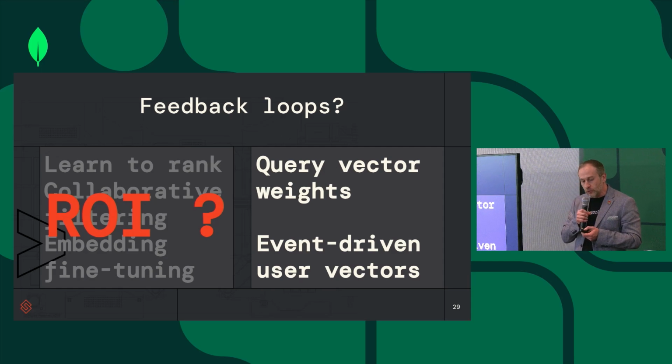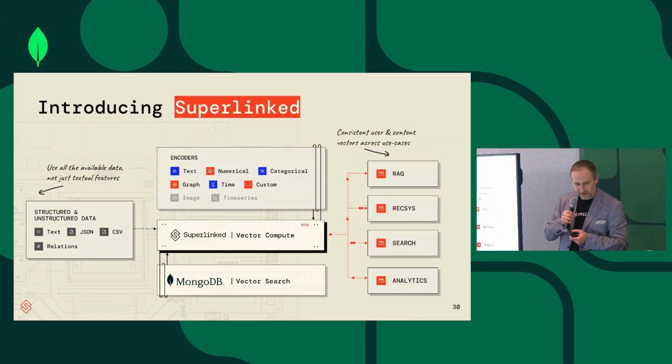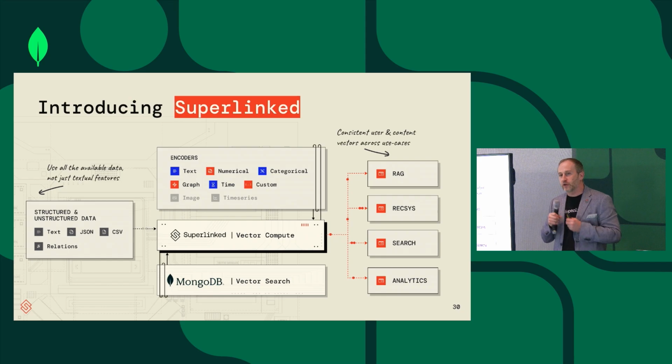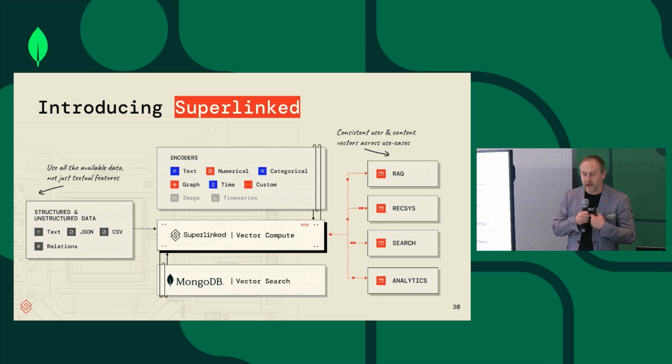But you can also create vectors based on events, and you can assign weights to parts of the vector based on those events. So now we finally go to Superlinked. What is Superlinked? Superlinked is a platform that helps you embed complex data and then query it through natural language at runtime, and also handle the events and the feedback loop.